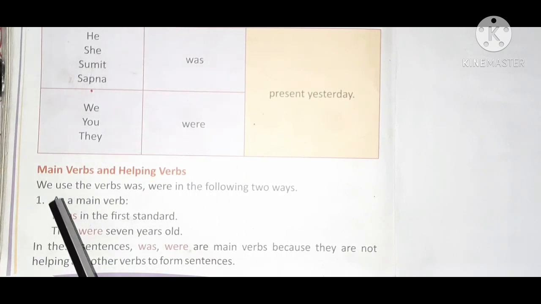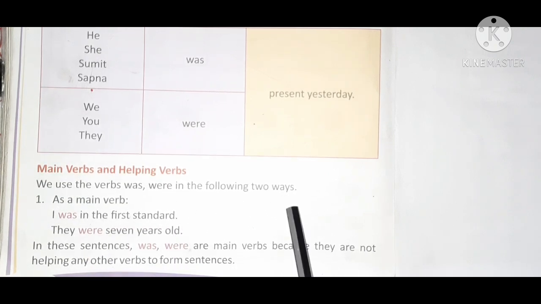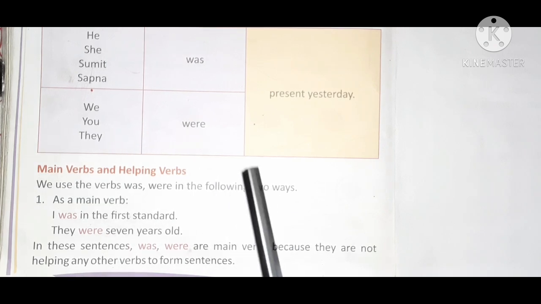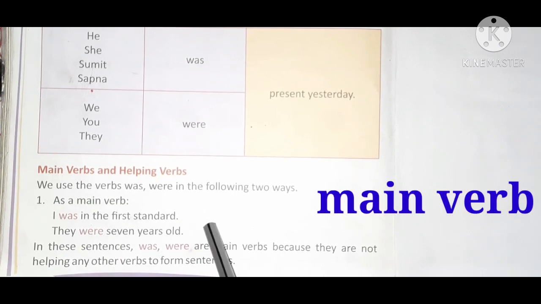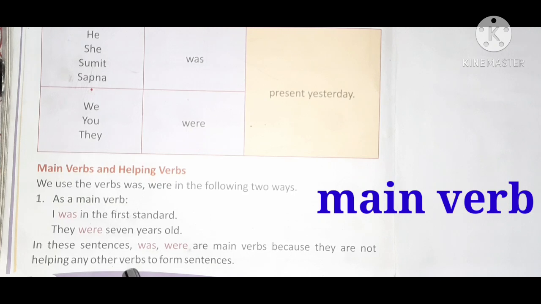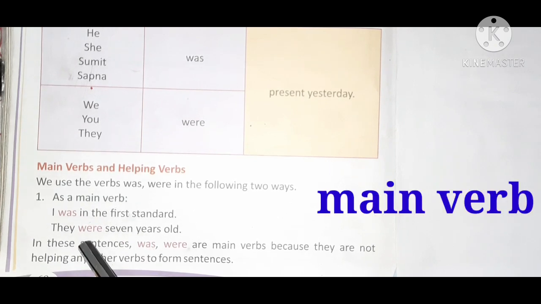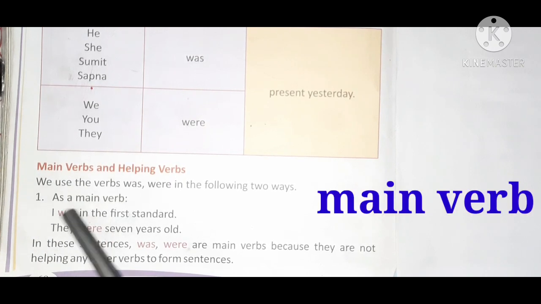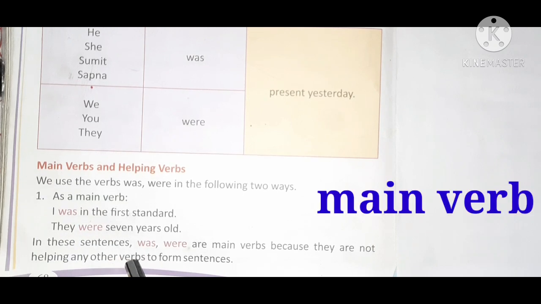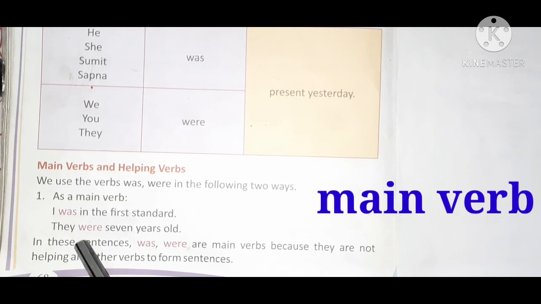Clear? Main verb and helping verb. We use the verbs was, were in the following two ways. Now remember children, was and were are used in two ways. As a main verb: I was in the first standard. They were 7 years old. In these sentences, was and were are main verbs because they are not helping any other verbs to form sentences. Can you see? There is no other verb. So these are all main verbs. Why? Because they are not helping any other verb in the sentence. Clear?